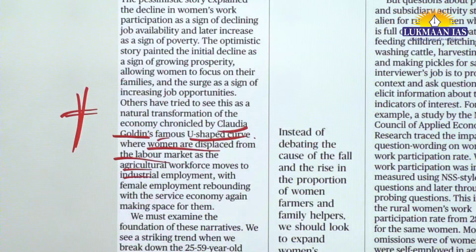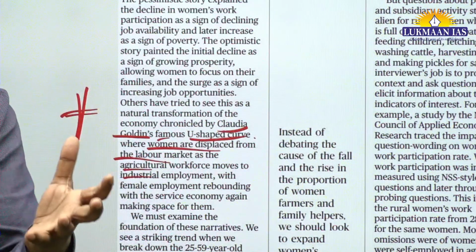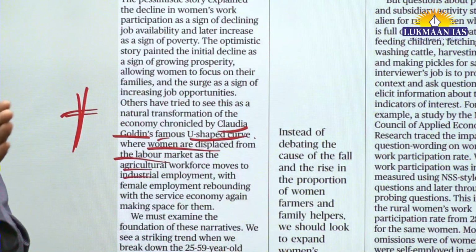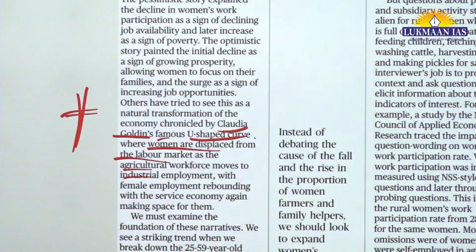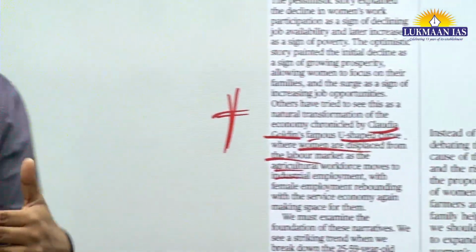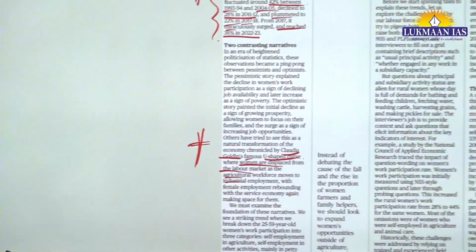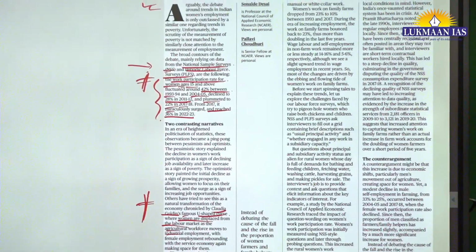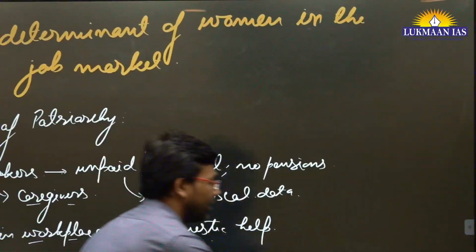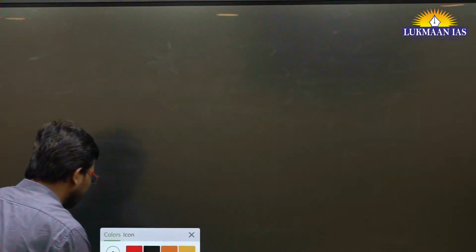Claudia Goldin has come up with a research paper, and she has researched the last 200 years of women's participation in the workplace in the US. So let us quickly understand what we mean by that U-shaped curve.